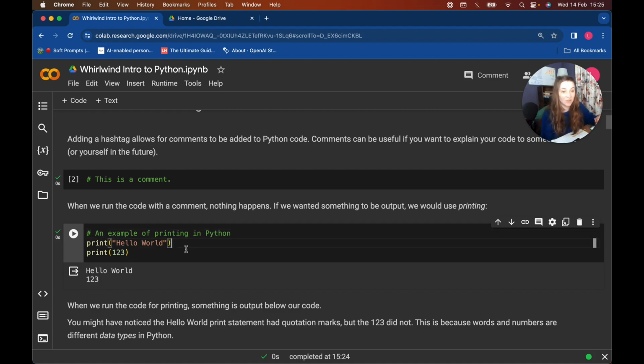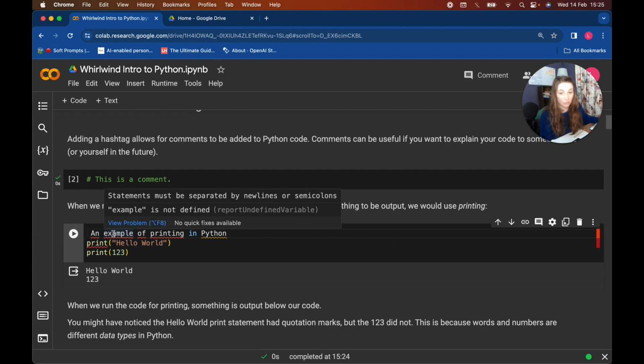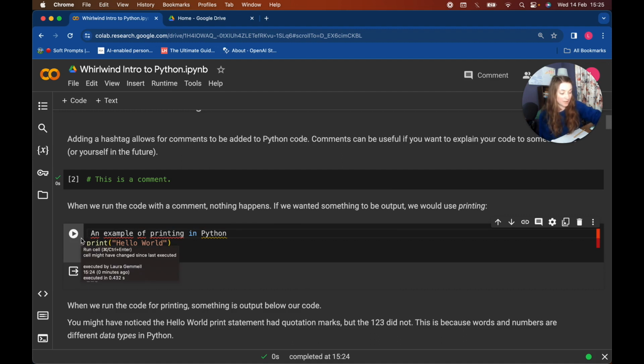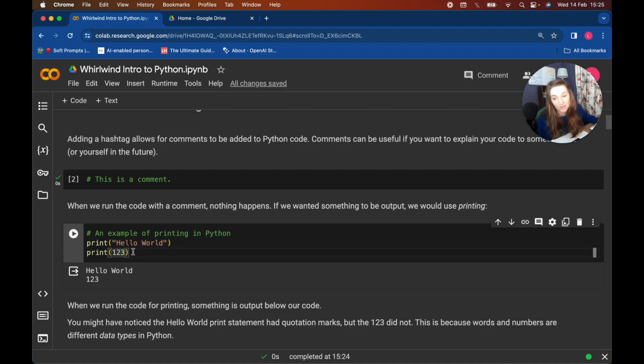So it's actually quite important in coding languages to pay attention to the colors of what you're typing in. You notice the comment turns green. So if, for example, I delete this, the green goes away. We can now see that there are red lines under it and it's telling me there's a problem. And if I put this hashtag back in, it goes green. Keywords tend to be in yellow, this light yellow here. So print is a keyword, like a reserved word. It's something to be done. Our brackets are darker yellow. Strings, so text in between quotation marks, is orange, and numbers are this very light green color.